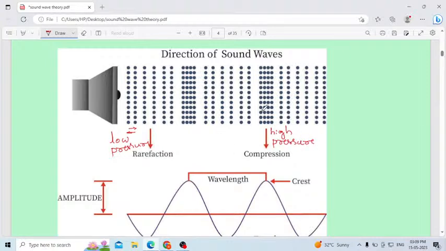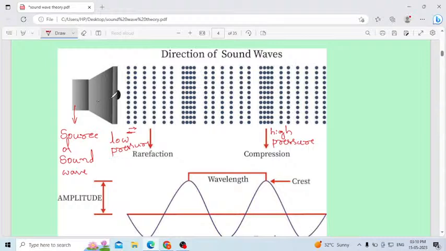This is the high pressure region, and this is the low pressure region. The low pressure region we consider a rarefaction, and the high pressure region we consider a compression. When the particles start vibrating, only then will the sound wave travel from one point to another. Consider this is the source of the sound wave, an artificial source of sound wave.